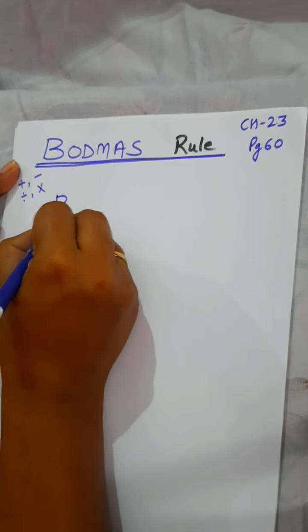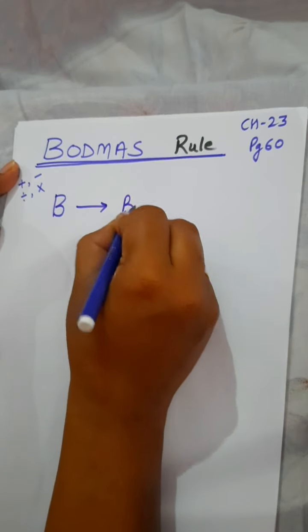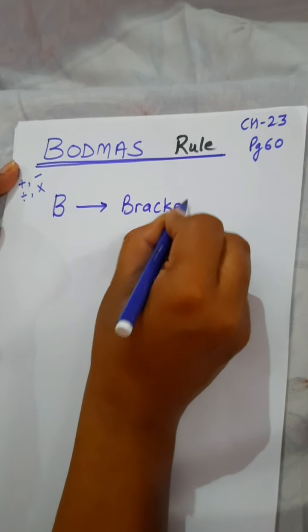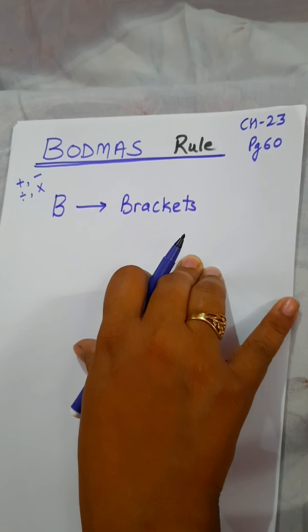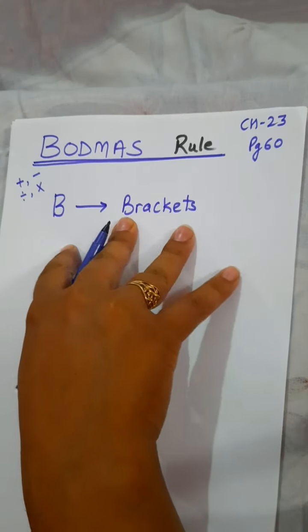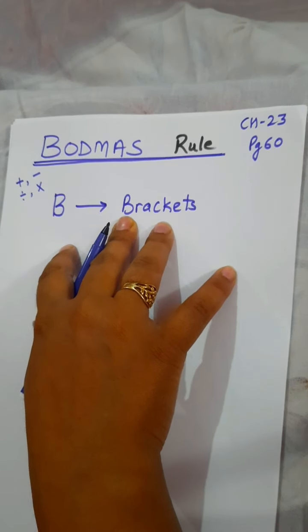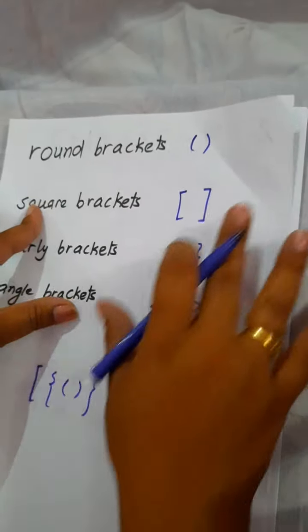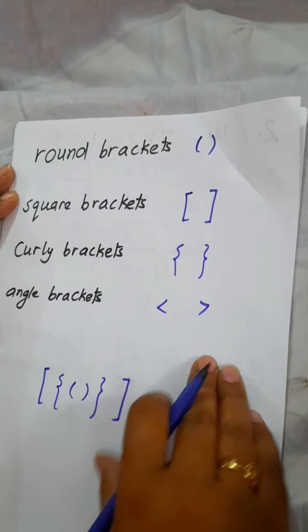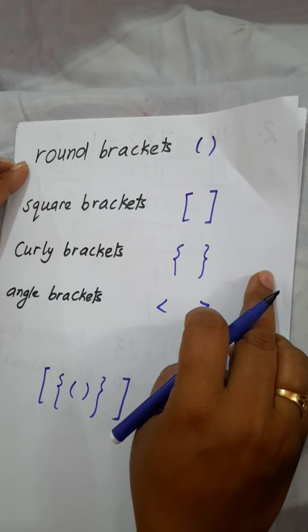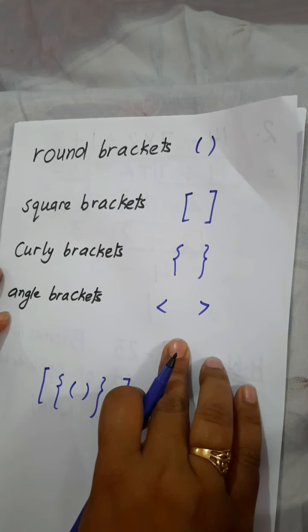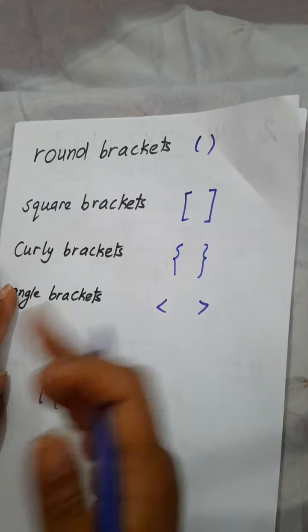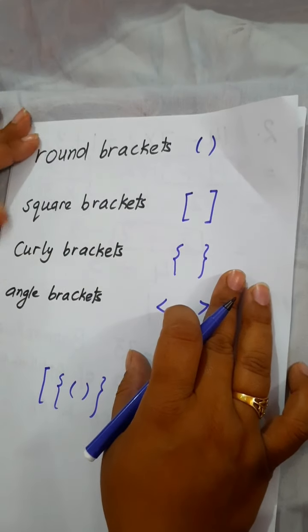Here, this B indicates brackets. In a numerical expression, if many operations and brackets are given to you, you have to solve the brackets first. Let's learn how many types of brackets there are. There are 4 types of brackets: round brackets, square brackets, curly brackets, angle brackets. Angle brackets, such kind of questions we will learn in the higher classes.